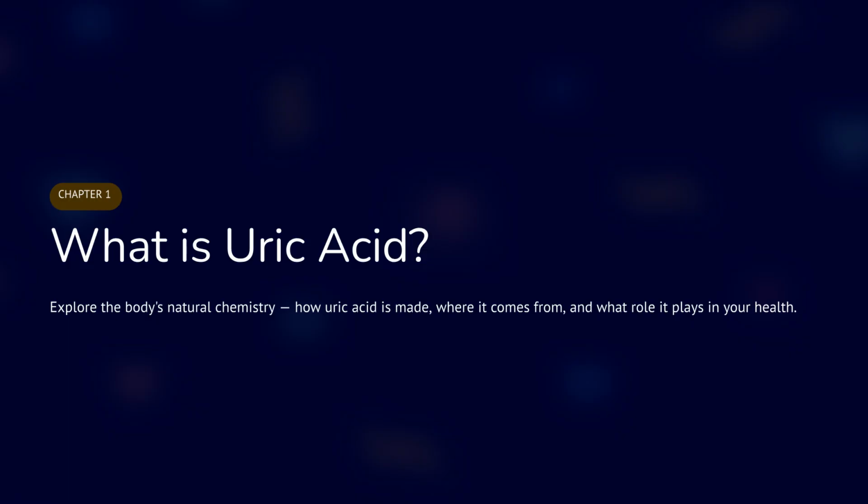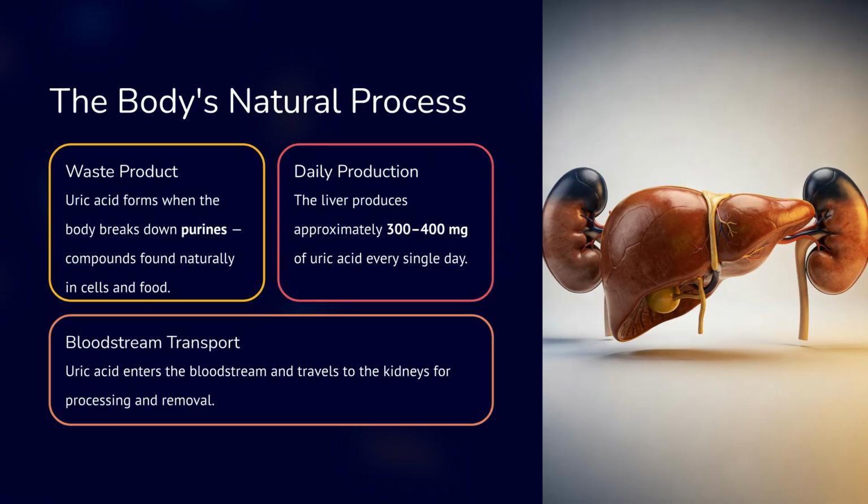What is uric acid? We will explore the body's natural chemistry, including how uric acid is made, where it comes from, and what role it plays in your health. Uric acid is a waste product that forms when the body breaks down purines, compounds found in cells and food. The liver produces approximately 300 to 400 milligrams of uric acid daily. It then enters the bloodstream and travels to the kidneys for processing and removal.